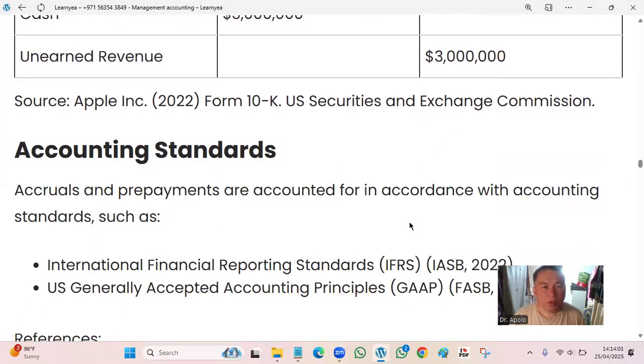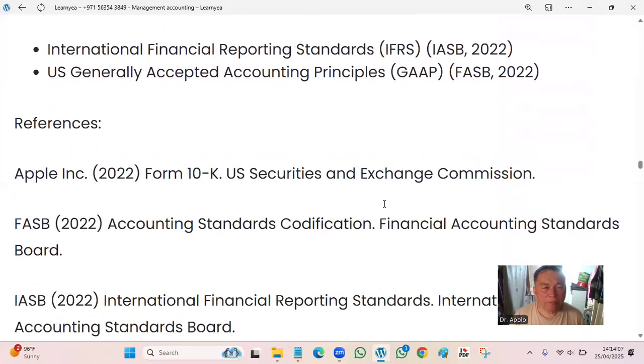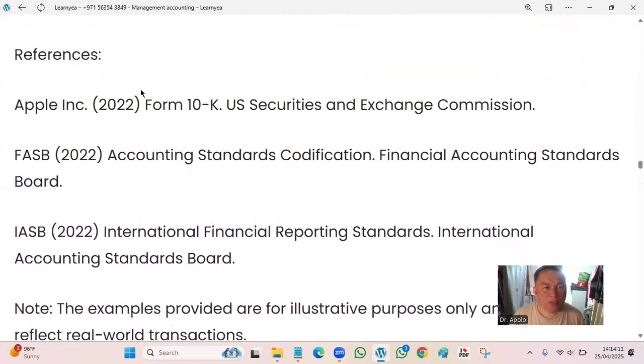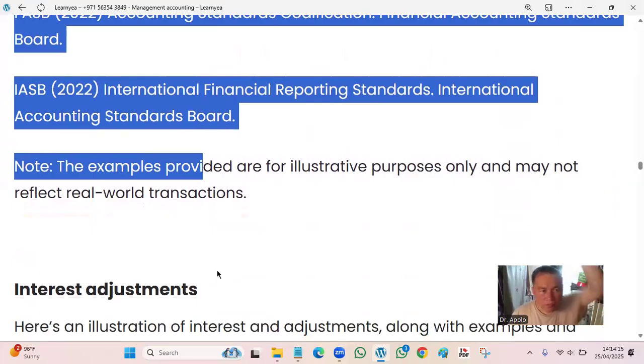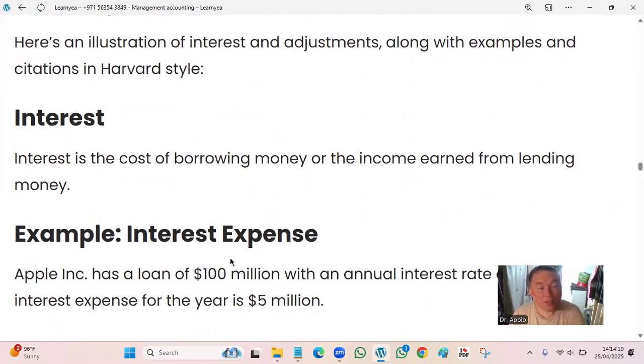Just a record. Now, accounting standards, IFRS and US GAAP, because there is also UK GAAP. So let's talk about these, our references. Then interest and adjustments. Let's talk about it. Interest is the payment for the use of cash, along with examples and citations.